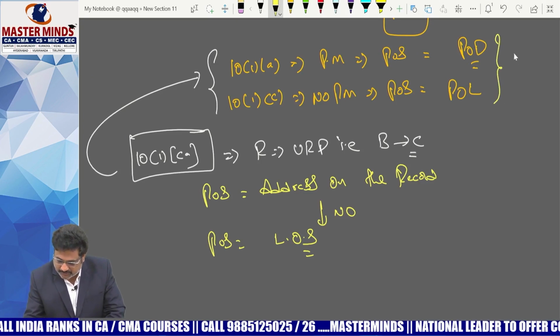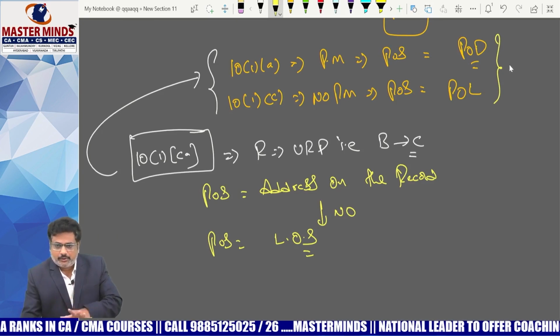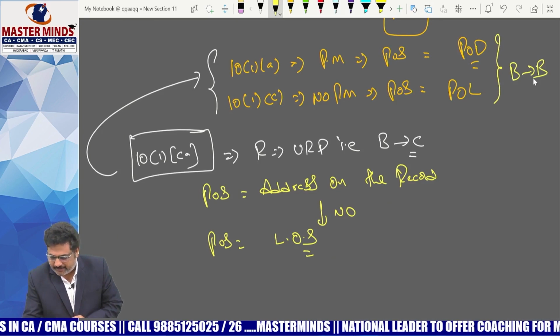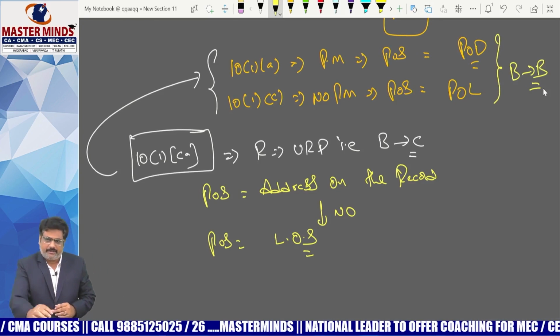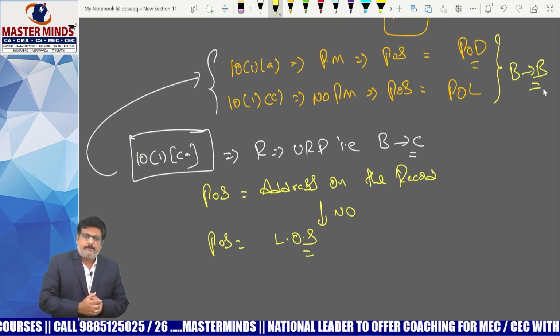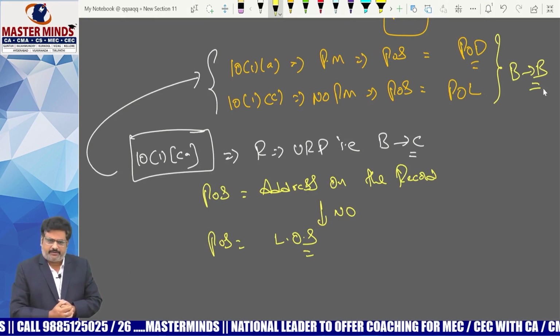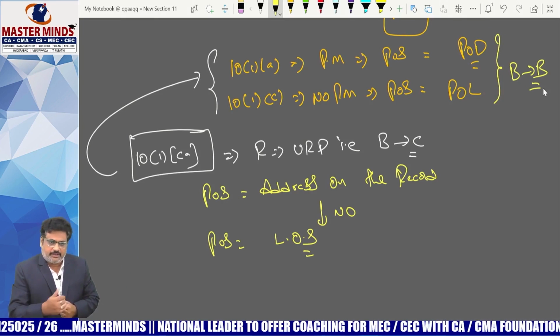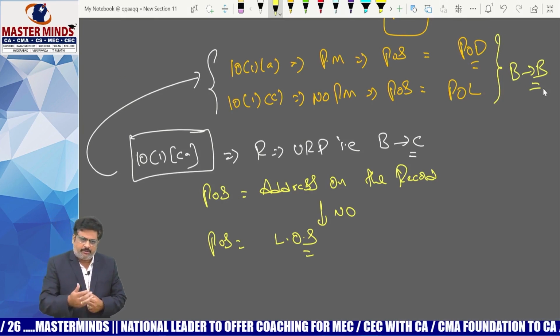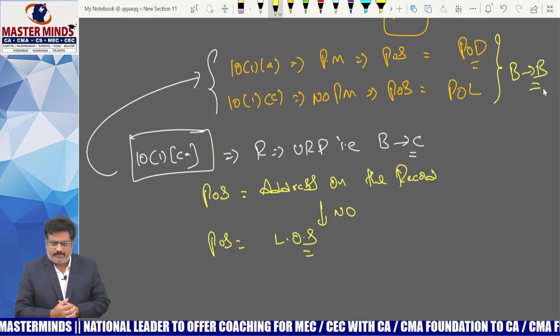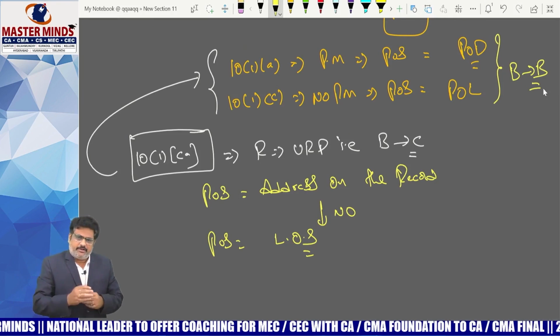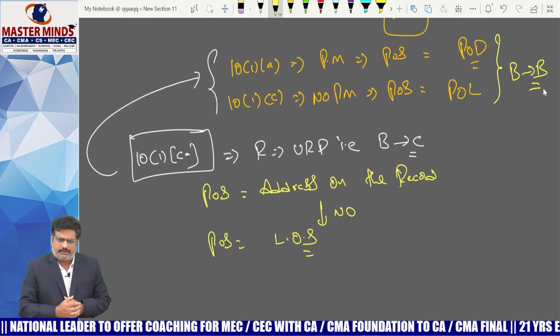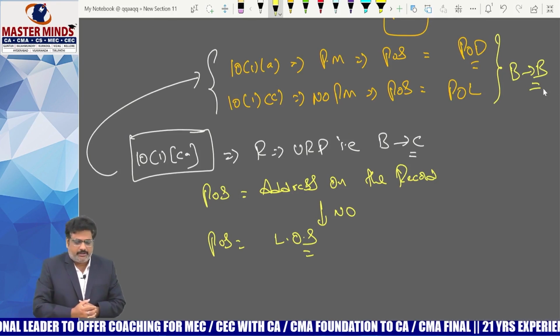Now these two are restricted in usage to B2B supplies, even though it was not specified anywhere. If it is a B2B supply, then you need to check: physical movement involved, 10(1)(a) is applicable; no physical movement, 10(1)(c) is applicable. Now 10(1)(a) and 10(1)(c) are restricted to B2B supplies only.